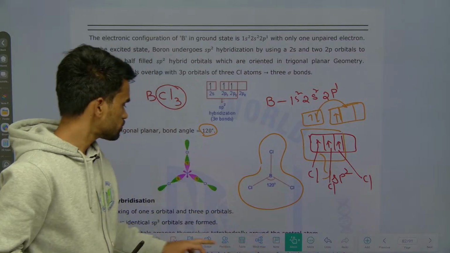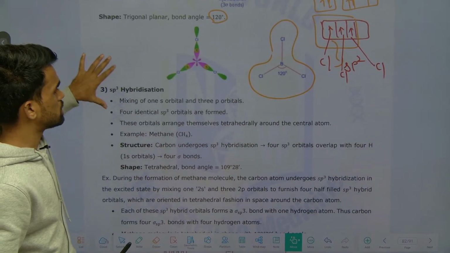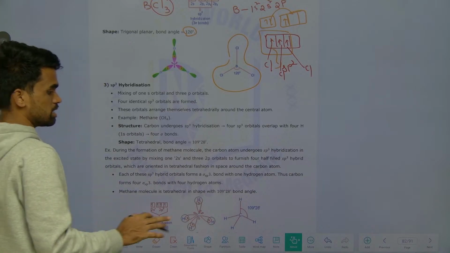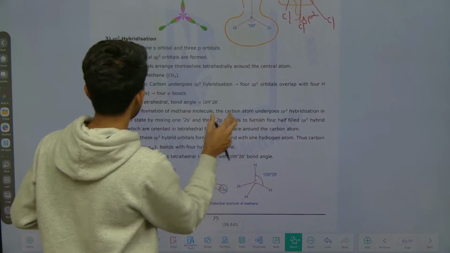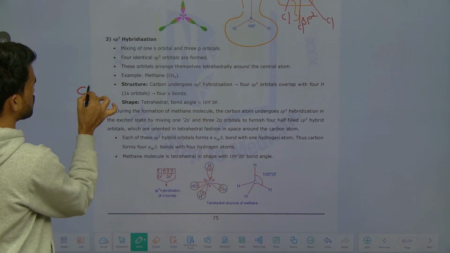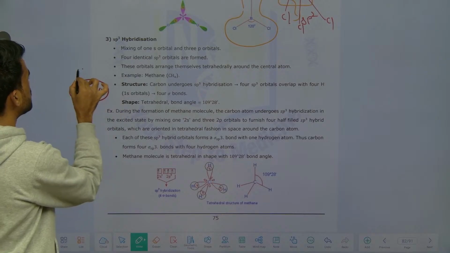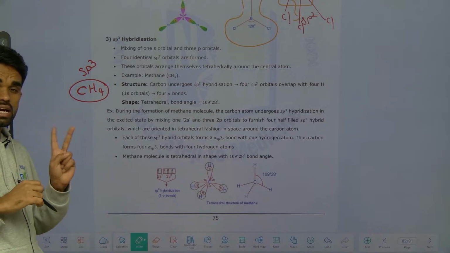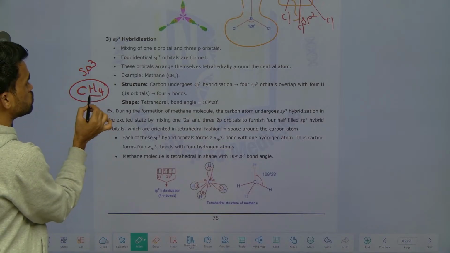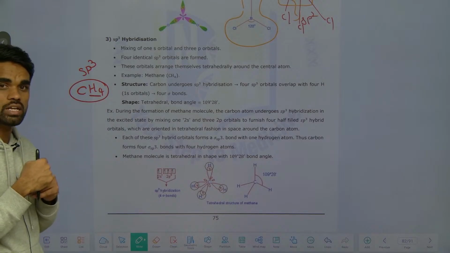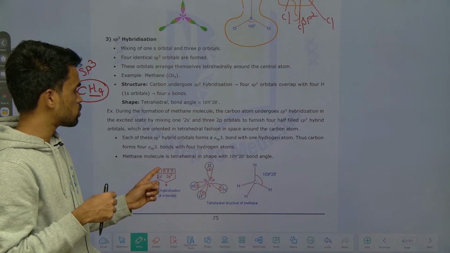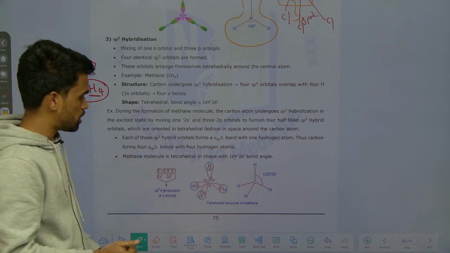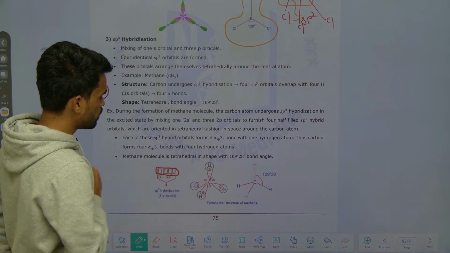Similar to this, we have sp3 hybridization. How is this sp3 hybridization possible? Just now we started the discussion of hybridization using the methane molecule. So methane is the best example for sp3 hybridization. Now carbon contains how many unpaired electrons? First of all, it contains only 2, but we are required to make 4 bonds. So 4 unpaired electrons should be made here by exciting the electrons of the 2s orbital to the 2p orbitals, that is intermixing of s and p orbitals. We will be getting 4 unpaired electrons.